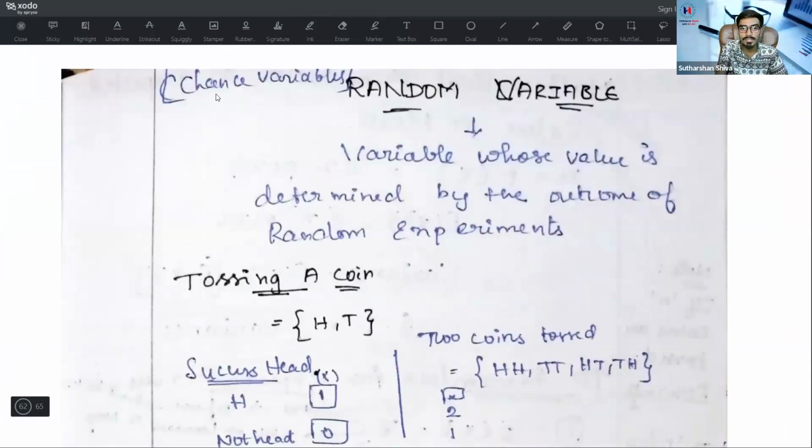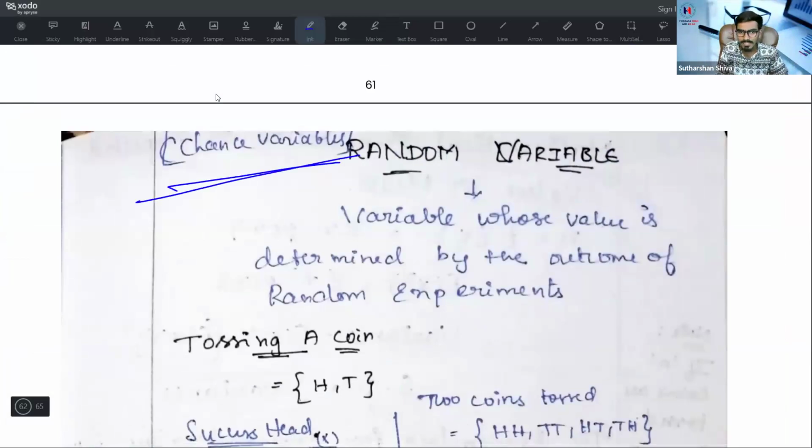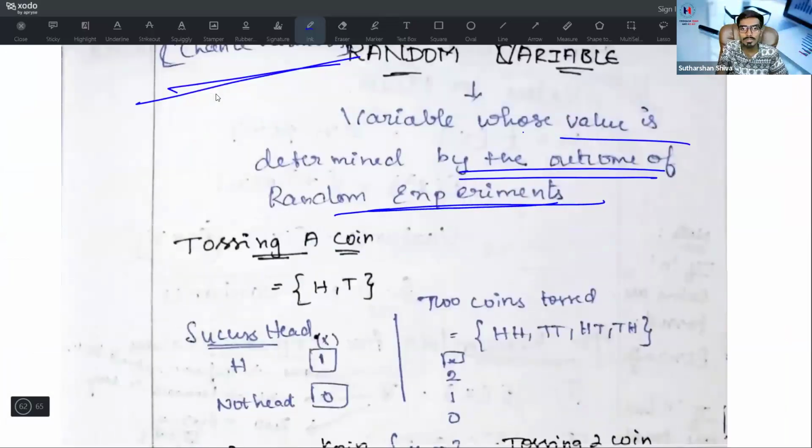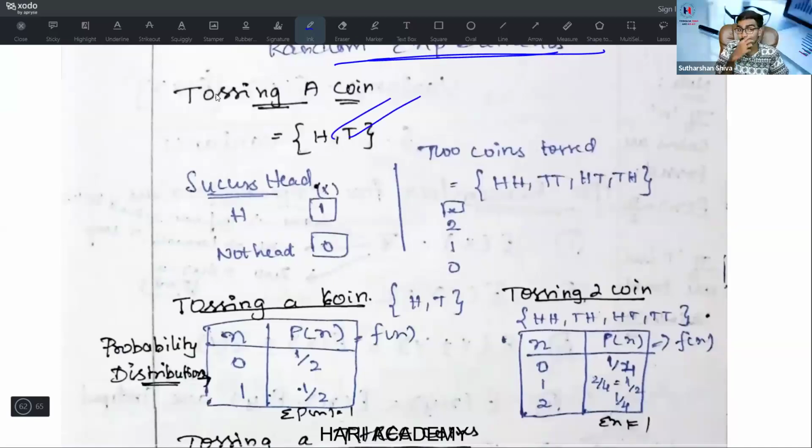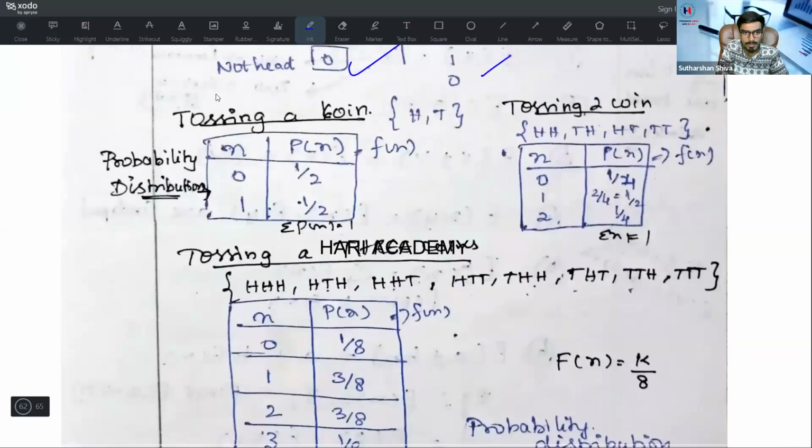We are done with that part. Random variable. Random variable is a chance variable. A variable whose value is determined by the outcome of a random experiment is known as a random variable. While tossing a coin, this is what I already told: getting a head is a success and not getting a head is 0. Two coins are tossed: HH, HT, TH, TT. The probability of success, probability of failure is there. So tossing a coin, the two-coin problem, everything we have covered in the Abhyasa series. Go and refer to that part. We are separately doing 5 videos, 5 questions for random variable. That is most important, we have done it.